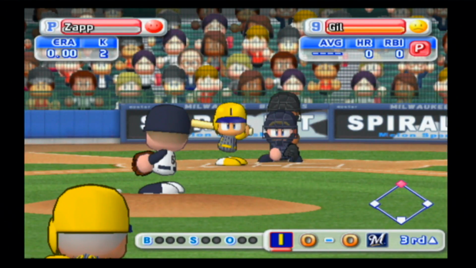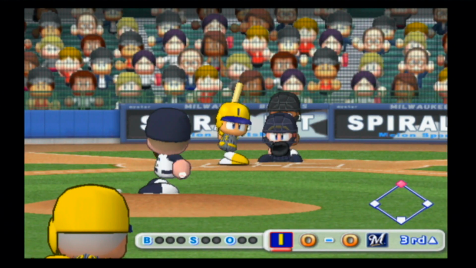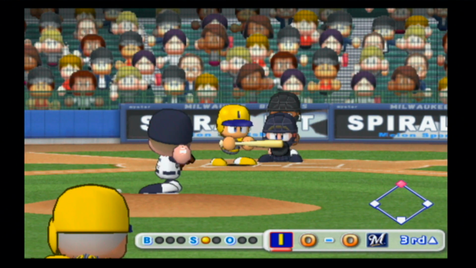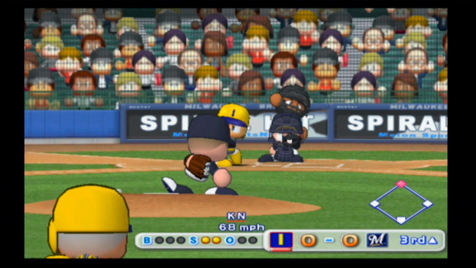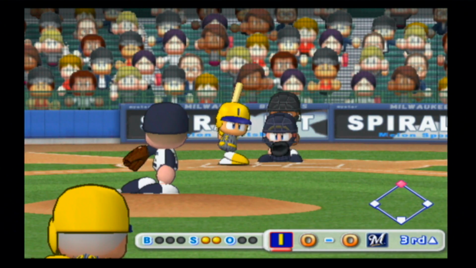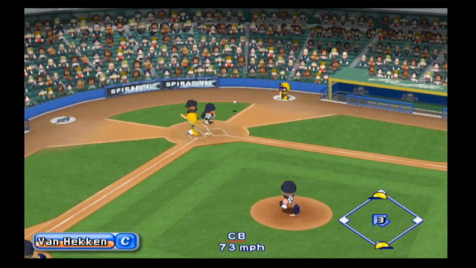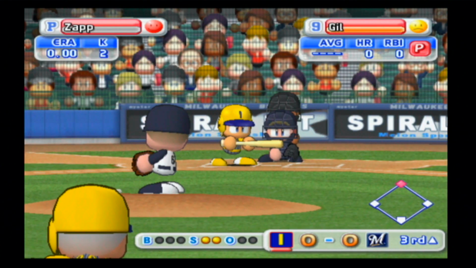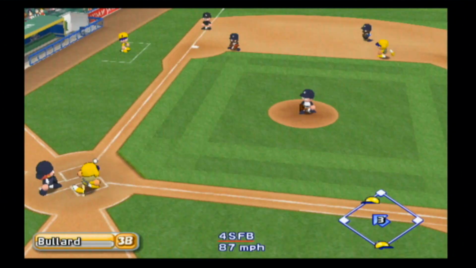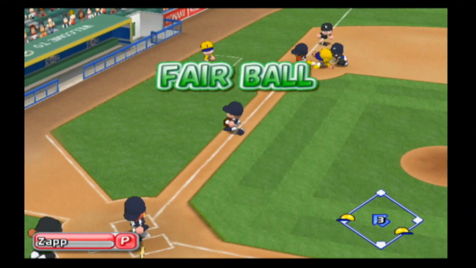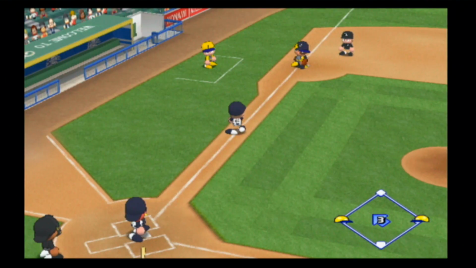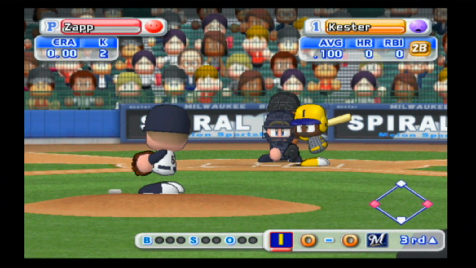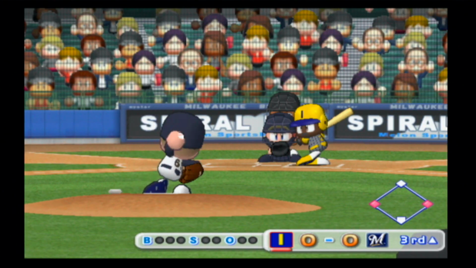So here's Gill with his first at-bat of the season. I wonder if he might bunt Joey over to third. Now here's the bunt. Pulls it back and slashes, but comes up empty, so now it's an 0-2 count. He fouls that pitch away. I think I would have rather not bunted now, but he puts the bunt back out there with 2 strikes. And is it going to stay fair? It does, and it's actually going to come down as a hit. So a very good bunt for Gill, and now we've got runners on the corners with nobody out.